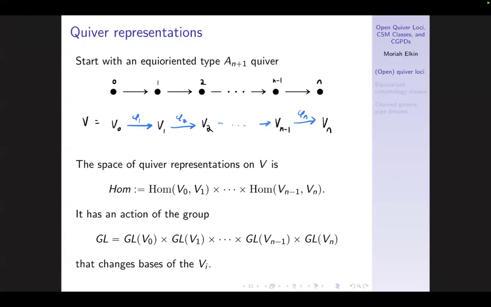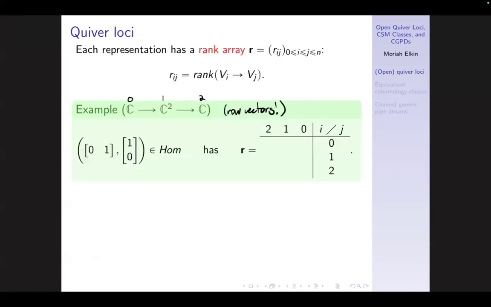So, okay, we're living in this big product of Hom spaces. What are my main objects here? So to every representation, we can associate a rank array that just records the rank of all of the maps in the quiver and also compositions of maps in the quiver. So for instance, here's an A3 quiver, and here is an example of an element of the space of representations of this quiver. You might notice at this point that I'm using row vectors, so composition works nicely.